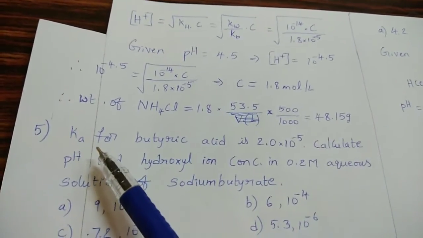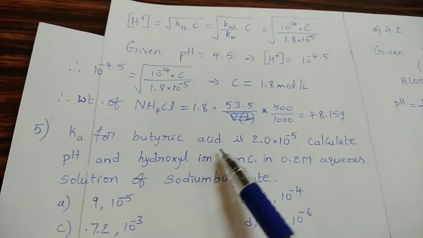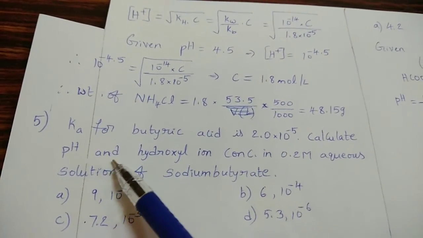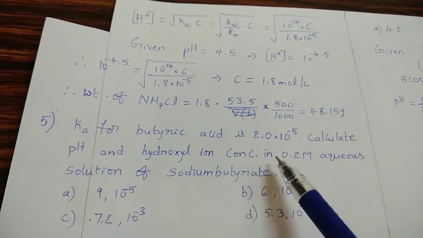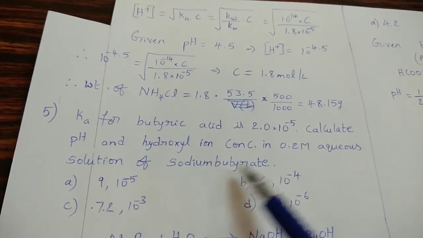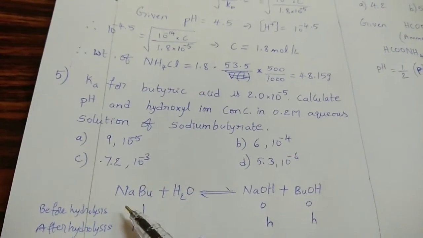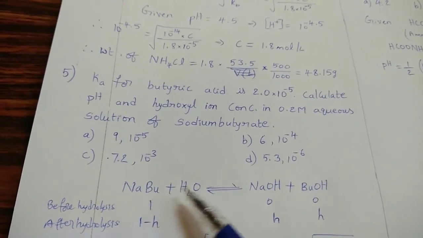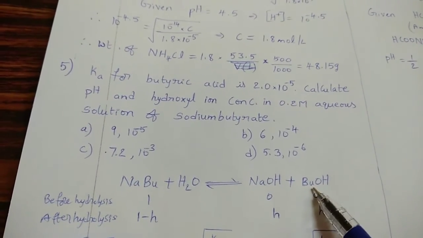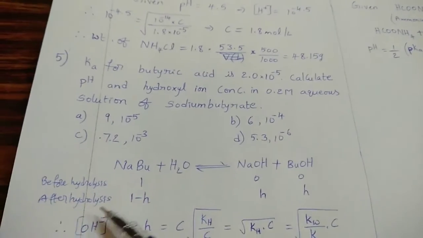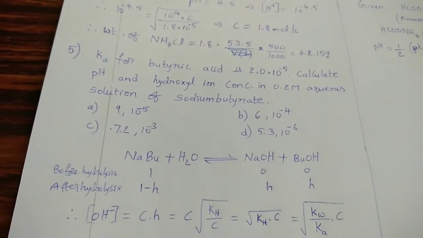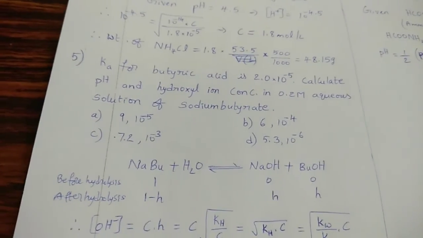Next, Ka for butyric acid is 2.0 into 10 power minus 5 molar. Calculate pH and hydroxyl ion concentration in 0.2 molar aqueous solution of sodium butyrate. Sodium butyrate general representation NaBu plus H2O gives rise to NaOH plus butyric acid BuOH. After hydrolysis, these are the concentrations. Here, NaOH is a strong base. It can produce OH minus ion concentration.